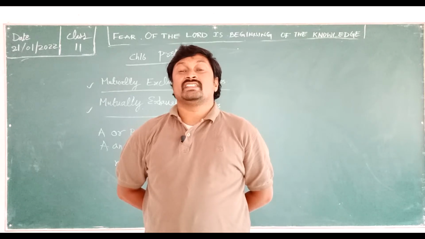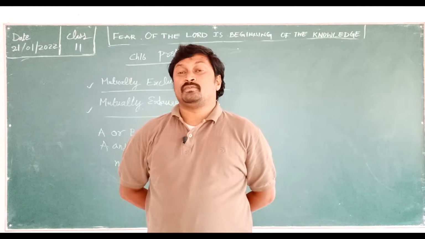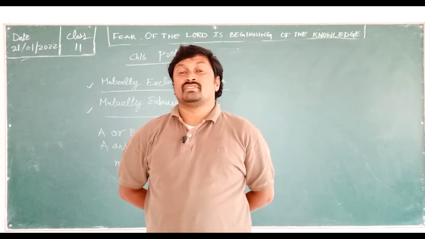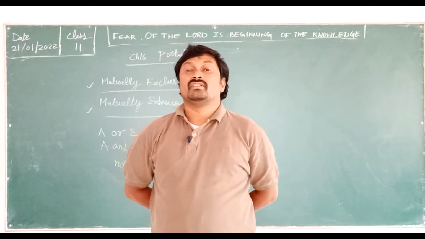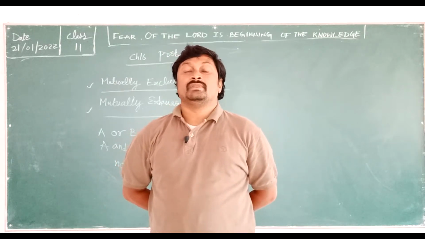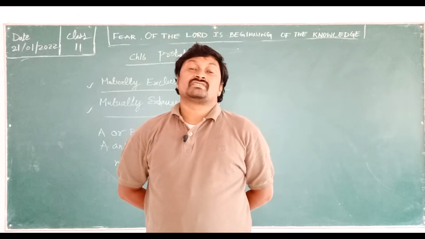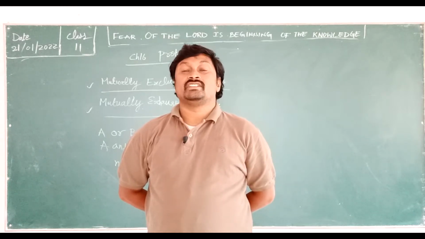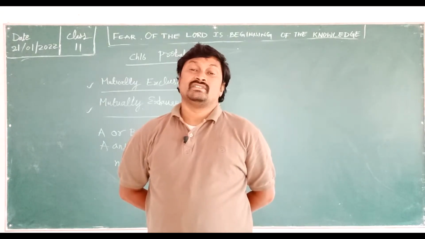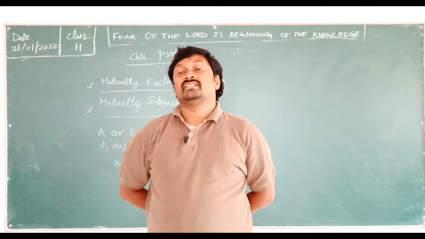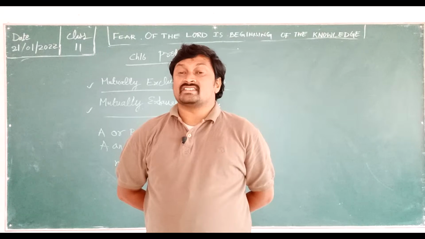It was introduced by A.N. Kolmogorov, a Russian mathematician. In 1933, he wrote one book on the foundations of probability. With that, the axiomatic approach of probability came into existence.